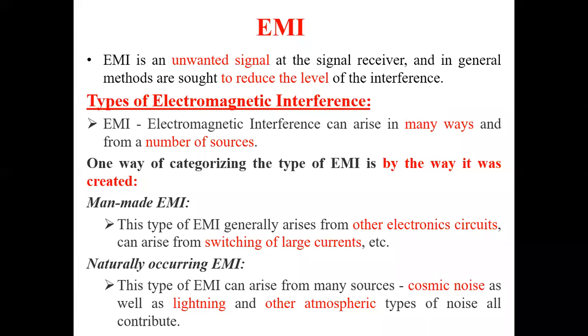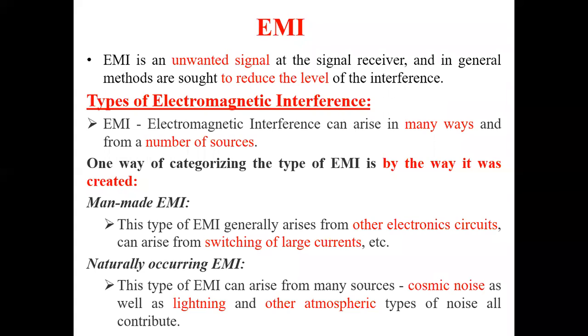Whenever a power grid is switched on, there are a lot of things under the power grid: a lot of industries, houses, everything will be under this power grid. That means whenever you switch on the power grid, lots of current will flow immediately. At that time the electromagnetic interference may occur. That is the switching of large currents.